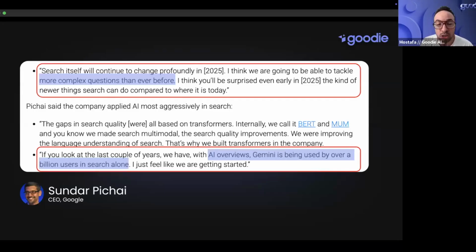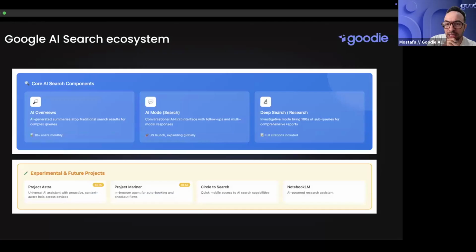We're talking about over 1 billion users using AI Overview alone. We haven't had too many statements on AI Mode yet, and they're planning on scaling a lot of the work that they're doing on that front. We've seen Project Astra and Project Mariner. We're going to talk about it in a second. But I feel like this is a better coverage of the AI search ecosystem, particularly within Google.